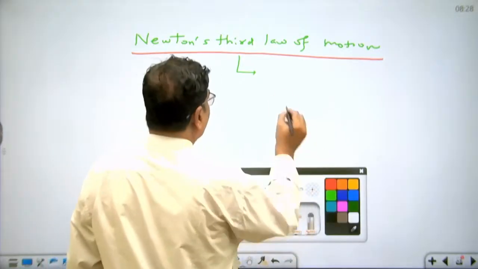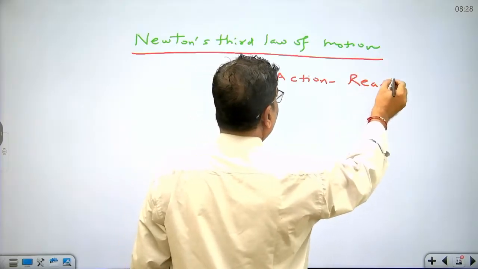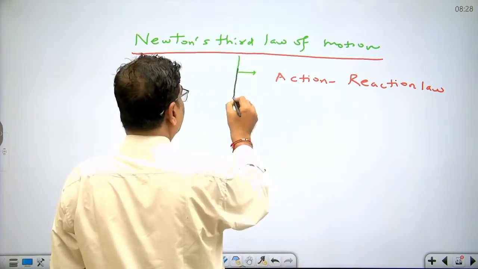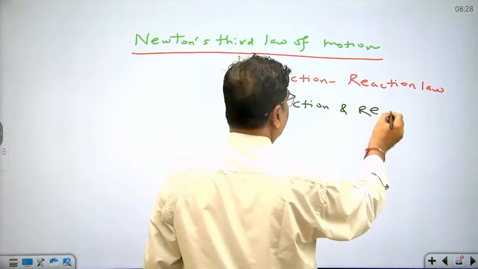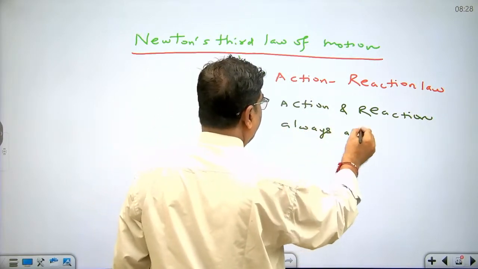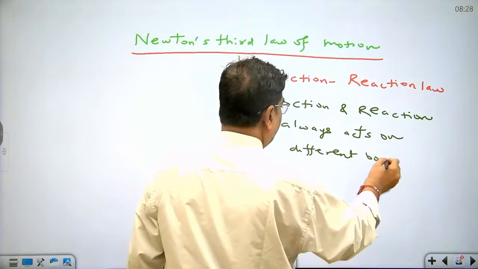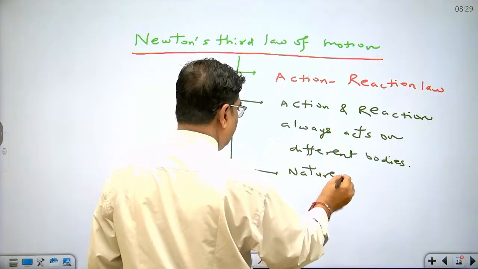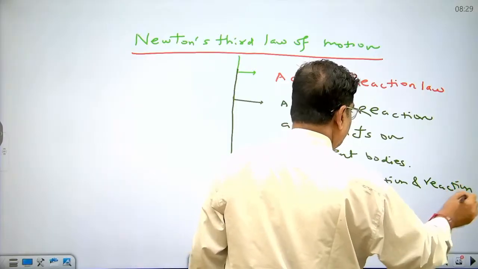This is called the action-reaction law. The main statement is that action and reaction always act on different bodies, and the nature of the action-reaction pair, the nature of action and reaction, should be the same.